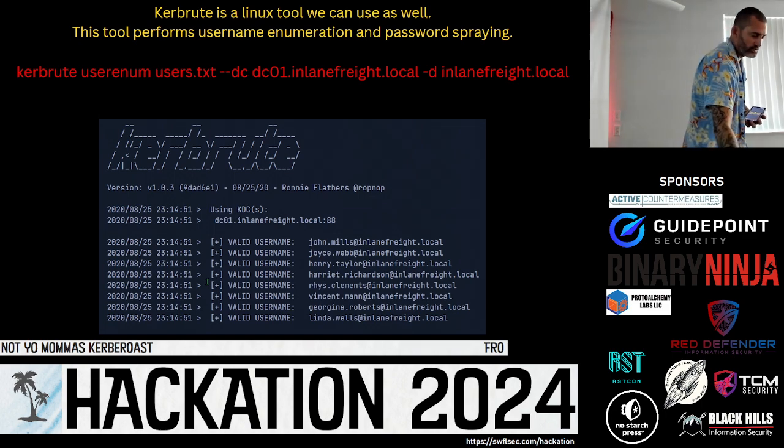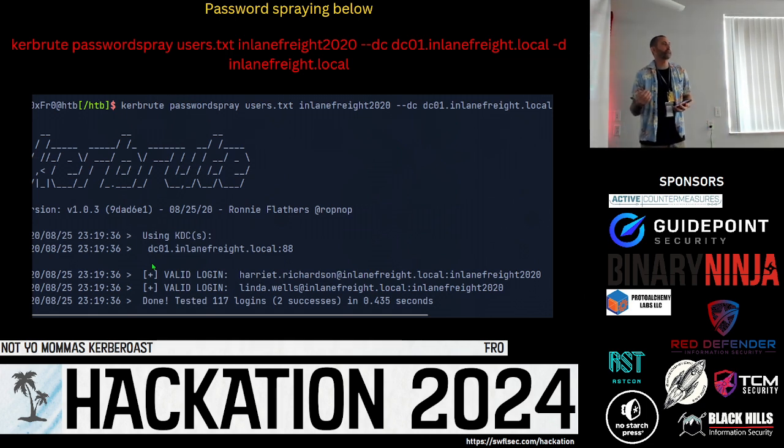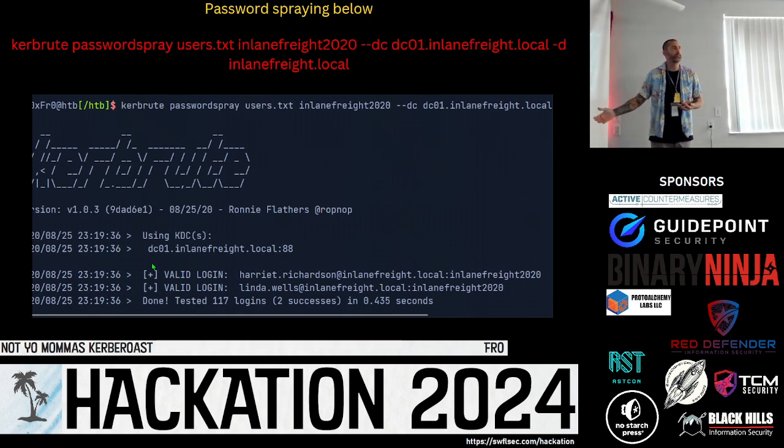And with the same tool, we can do a password spray on this. So we've confirmed what users exist on the network, right? And now we can do a password spray, say, on that user list, with Inlanefreight2020 as a password that we might think would work. And this would tell us, confirmed, we have a valid user and password.